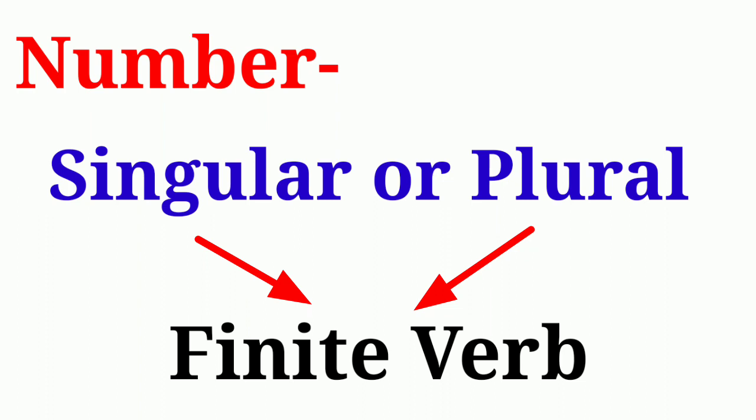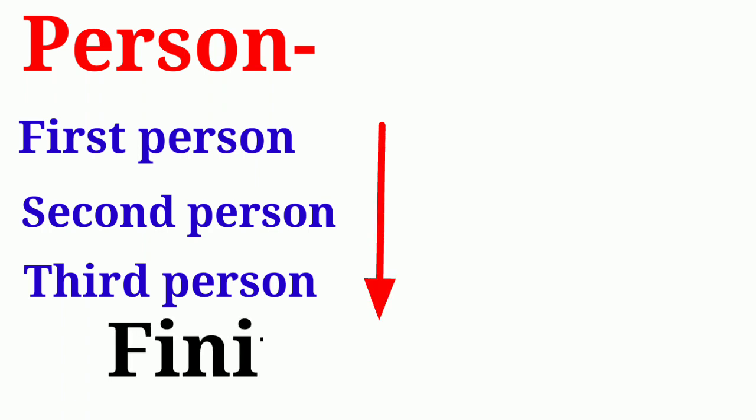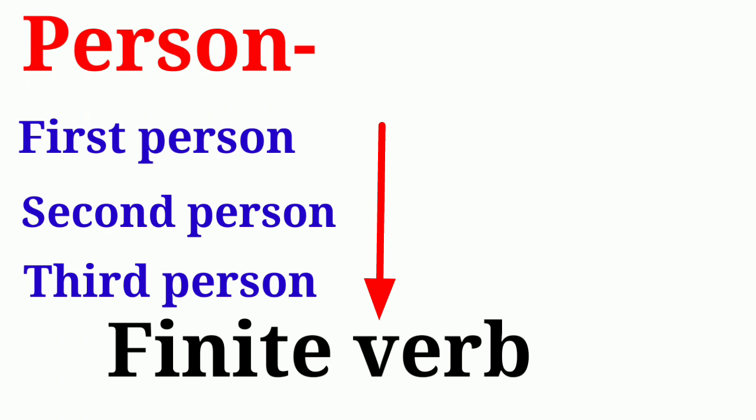The second element that changes the forms of finite verb is person in the subject of the sentence. Students, you all know that there are three types of persons in English language: first person, second person, and third person. If we change the person in the subject of the sentence, the form of finite verb is bound to change.